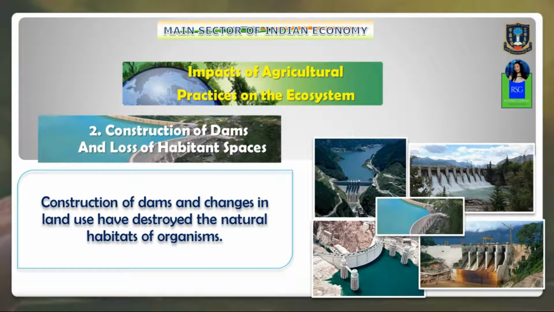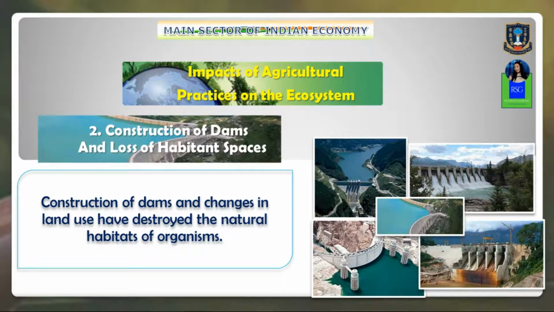So what happens is that changes in land use have destroyed the natural habitat of organisms, and they are driving thousands of species of plants and animals to the verge of disappearance. Understood? So, if an ecosystem is destroyed or changed drastically, then the habitat, meaning the place in which the organism lives, and its organisms also get lost forever.